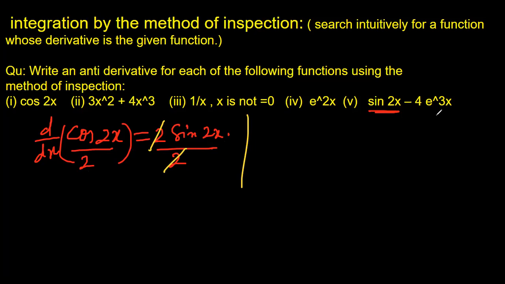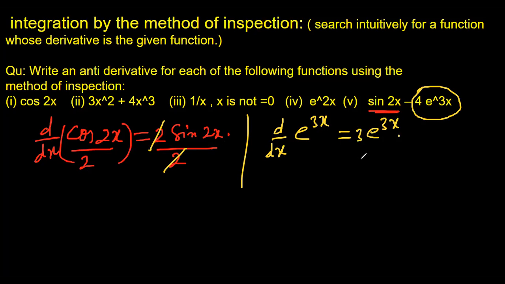Similarly, can you find the antiderivative for the second part? Just consider the derivative of e to power 3x. Derivative of e to power x is e to power x only. Multiplied by 3, you can write e to power 3x. But we need 4.